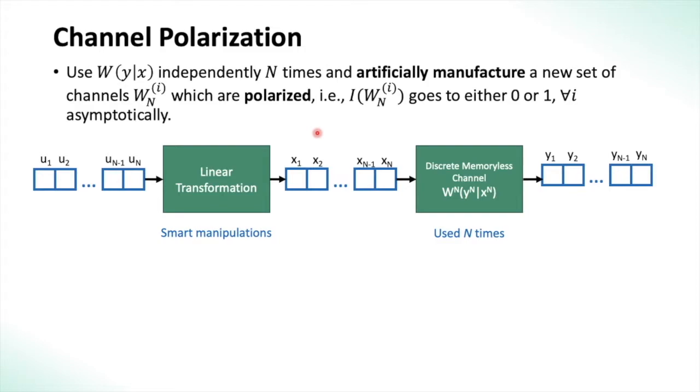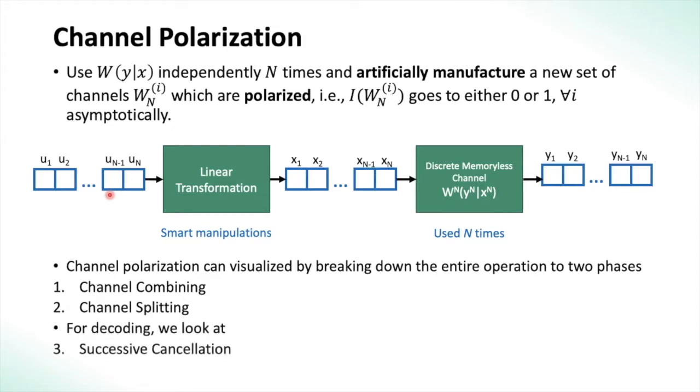This is a simple discrete communication system model. We have the input bit vector u, which we linearly transform or encode to get vector x, which then goes through the discrete memoryless channel and produces an output y. Now, once we perform smart manipulations here, we can alter what channel u effectively sees.